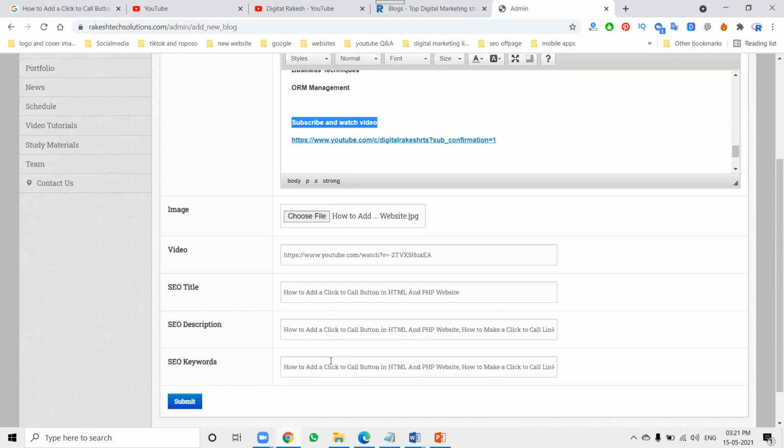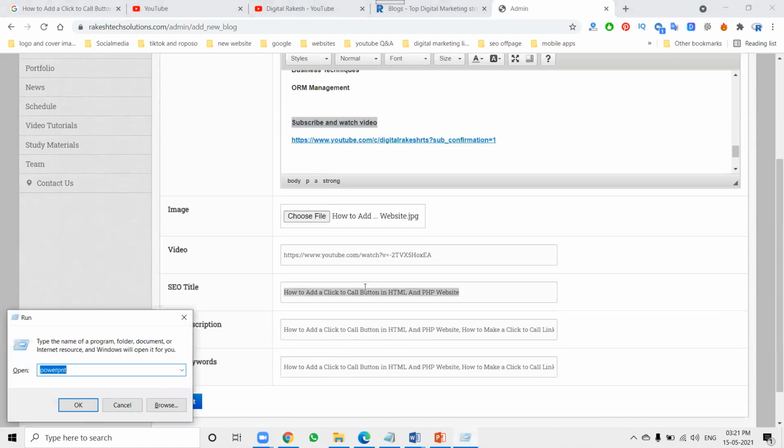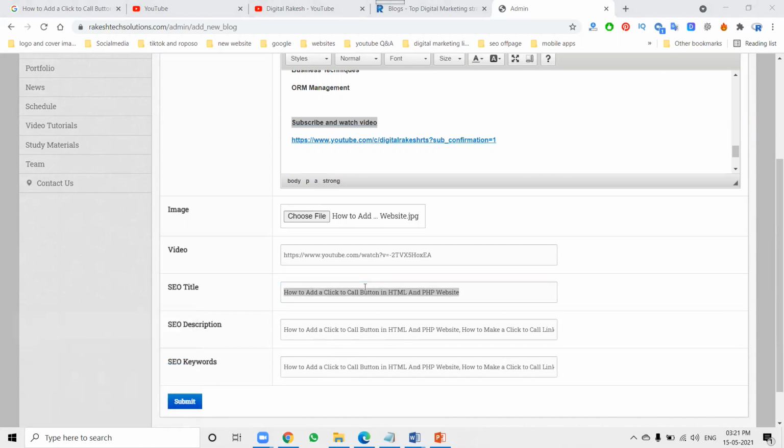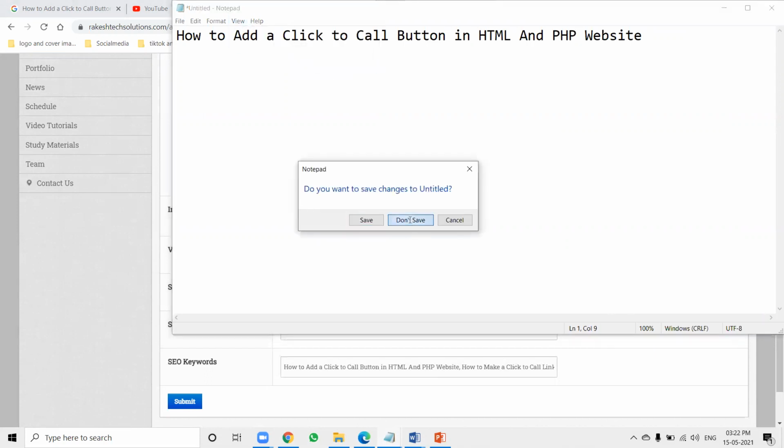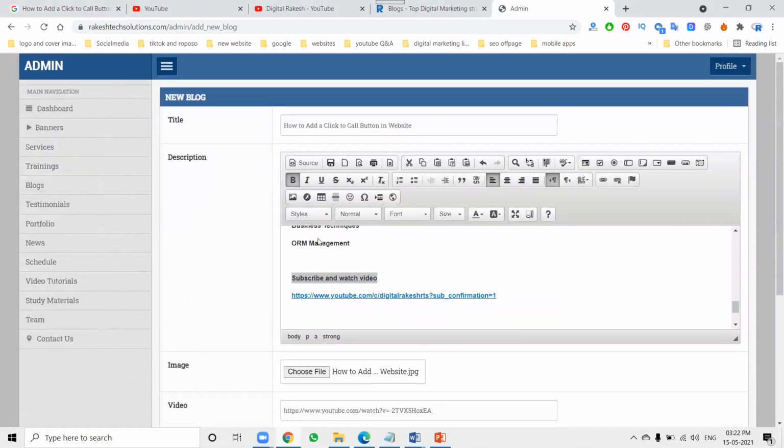The title should not exceed 60 characters. The 60 characters will be copied from here. Select the notepad and paste it. It is exactly 58 characters. To view it, the status bar has to be enabled. Enable this option and paste it. Proper title is a URL structure.